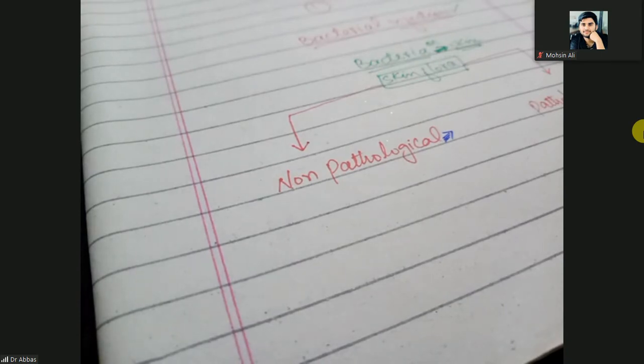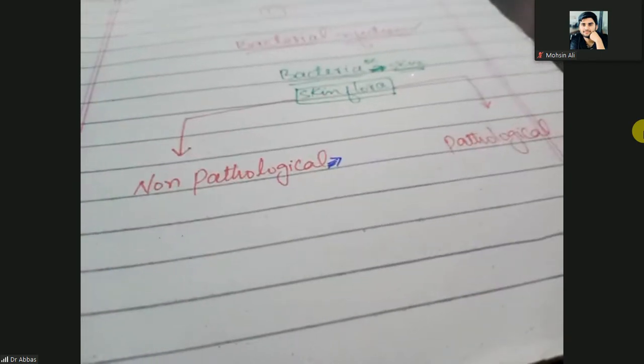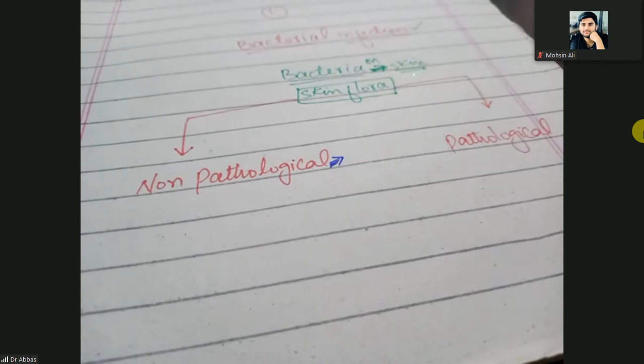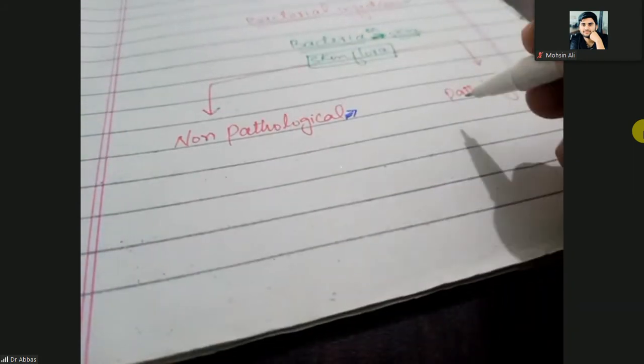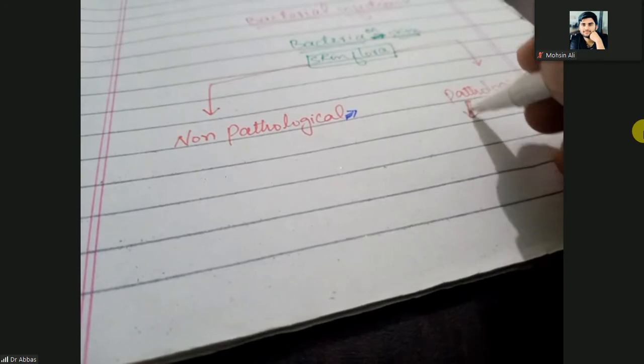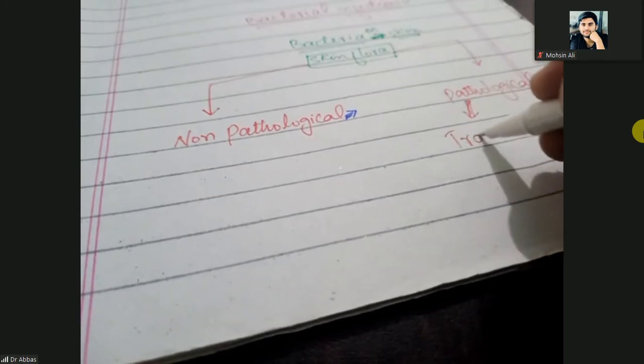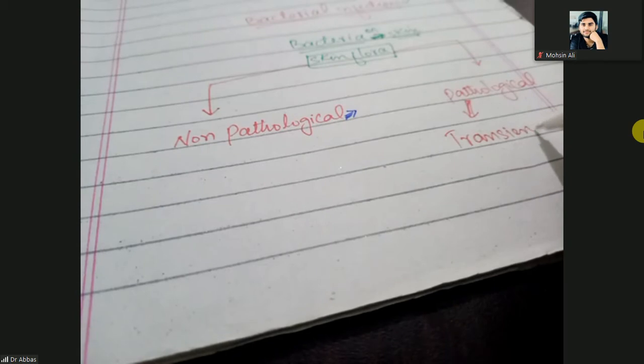And the other bacteria are the pathological skin flora, which come for a short period of time. Therefore, they are called transient flora. Pathological flora are also known as transient flora.